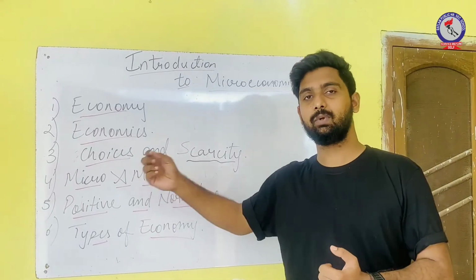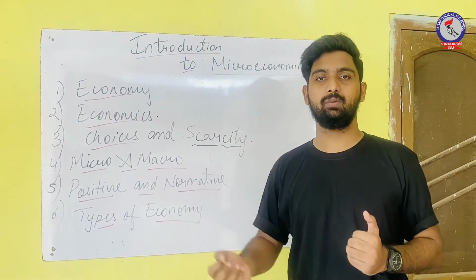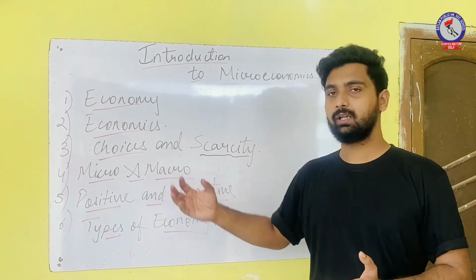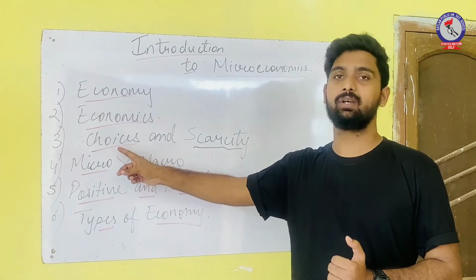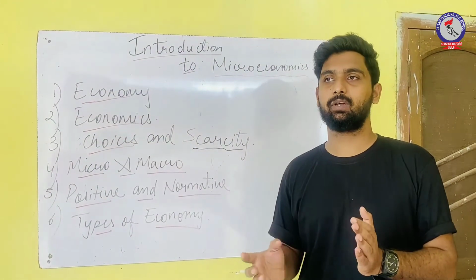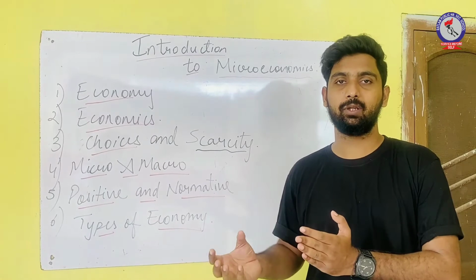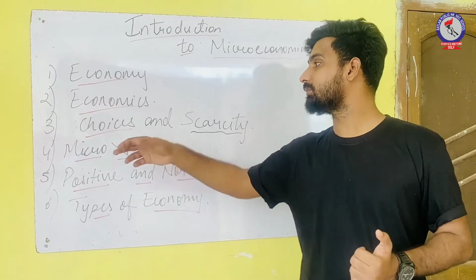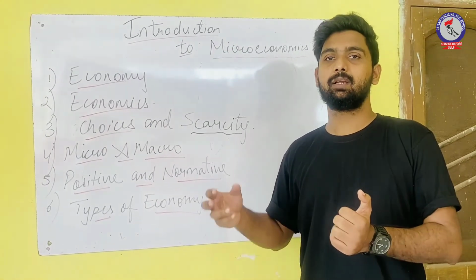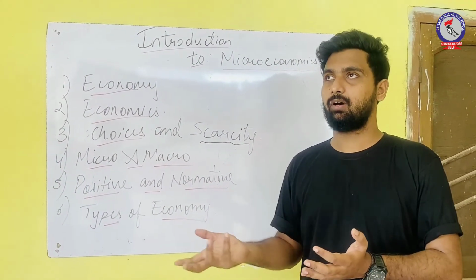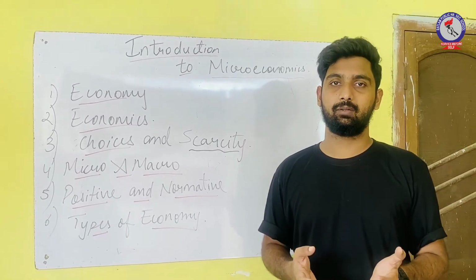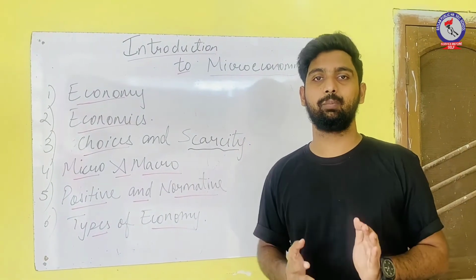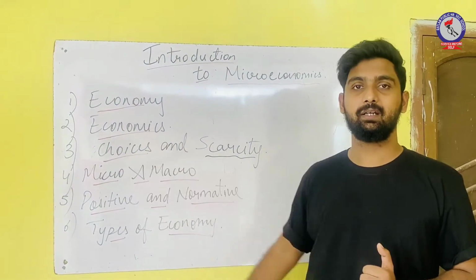As we all know, we have unlimited wants and we have limited resources. As we have unlimited wants and limited resources, we have to make choices. For example, let us suppose you have 100 rupees. For that 100 rupees, you can buy a chocolate, you can go and buy a burger, you can buy a pizza, you can buy something by which you can fulfill your needs. So again, you have the choices, but the means are limited. You have only 100 rupees, and from that 100 rupees, you have alternative choices.